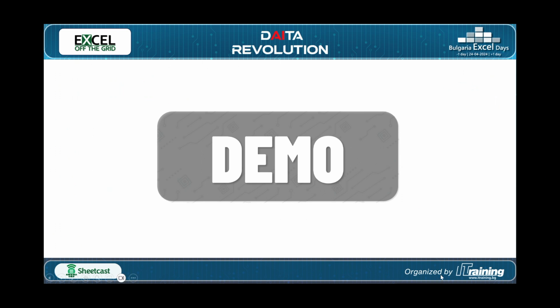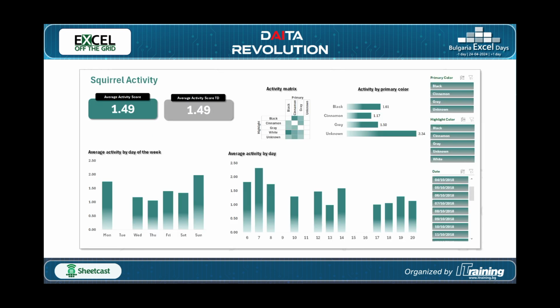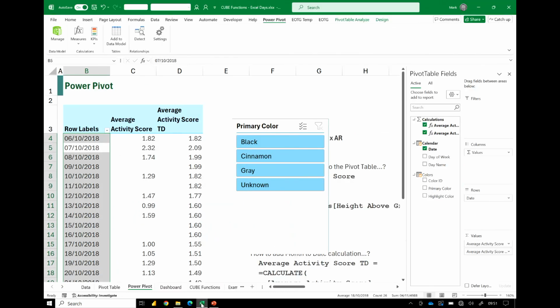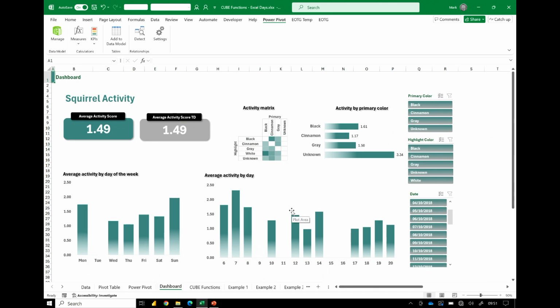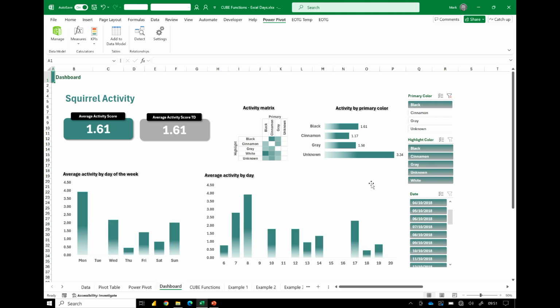Now you might think, why are you so bothered about this, Mark? And that's because I've got to update my squirrel-based dashboard, right? And just in case you're wondering, this isn't just a visual. There we have my squirrel activity dashboard, which if anyone wants to copy this afterwards, you just let me know. You can easily slice it by color. Look at that. Pick different dates, secondary colors, got activity. Oh, believe me, if you love squirrels, this is one of the best things you've probably ever seen.